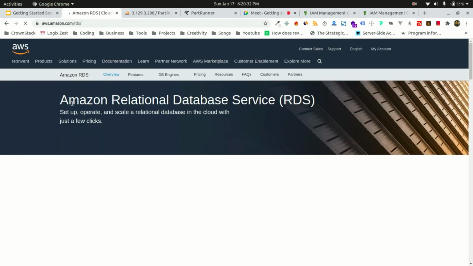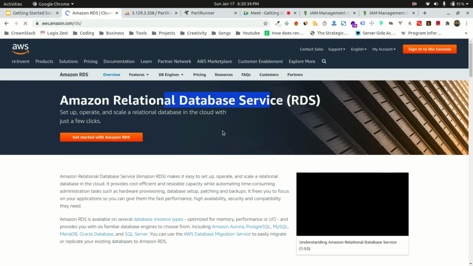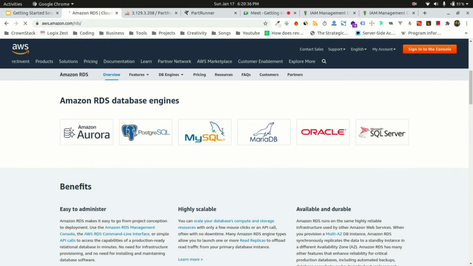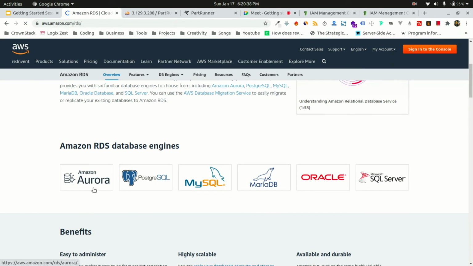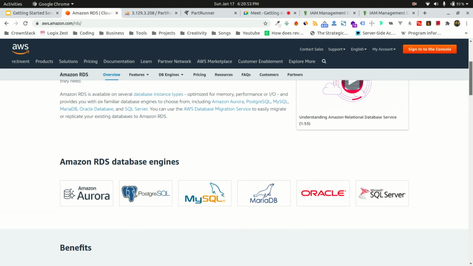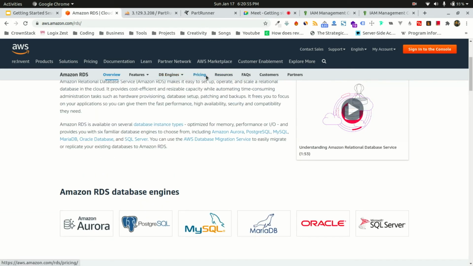If you come to Amazon RDS service and you see this over here, these are the database engines that Amazon provides. So Amazon Aurora is what Amazon has engineered themselves. PostgreSQL is one of the databases. MySQL is one. This is MS SQL Server, Oracle, MariaDB. So it supports all of these things.